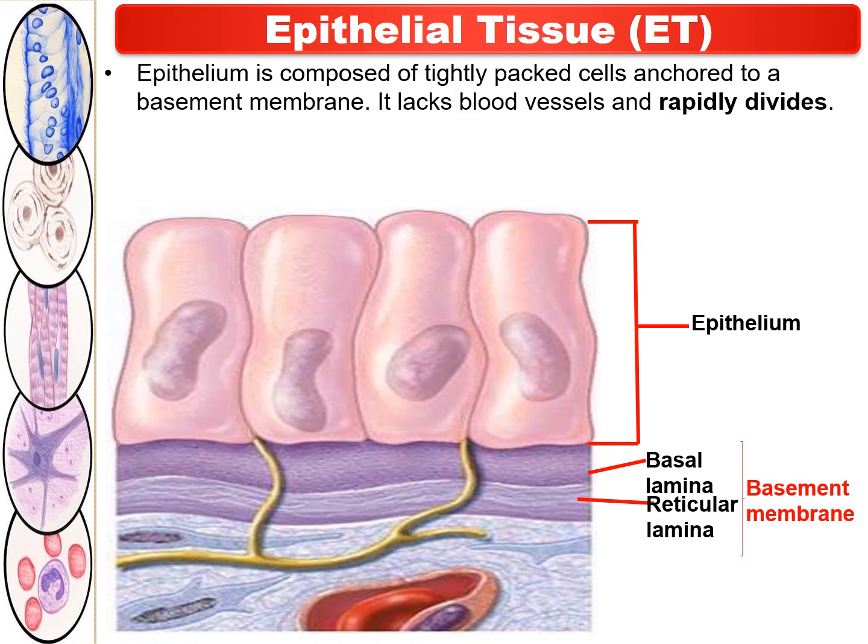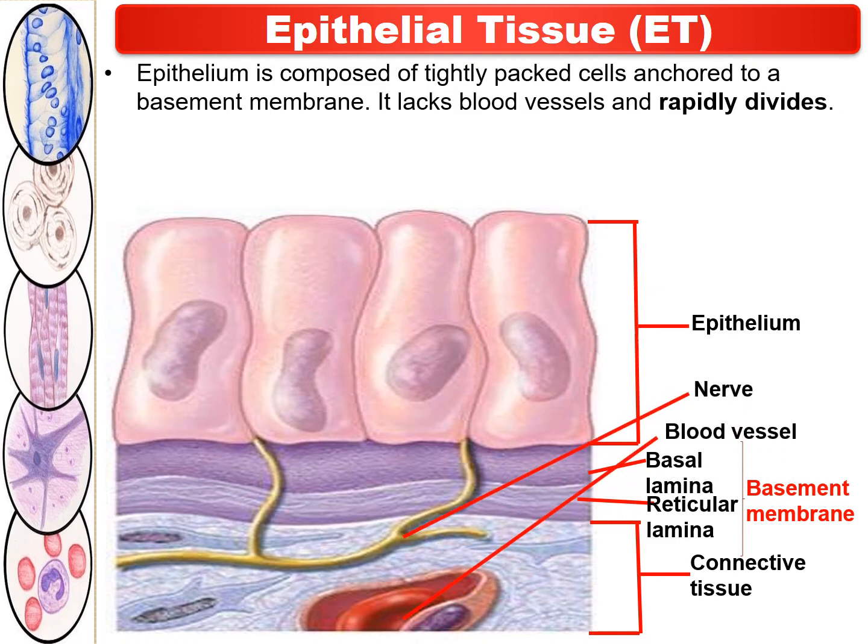As we studied, this epithelium is lying above, or anchored above, the basement membrane. Then the layer beneath the basement membrane is called the layer of connective tissue.